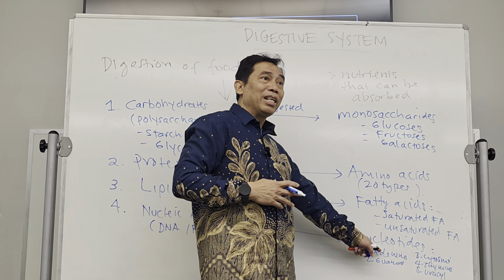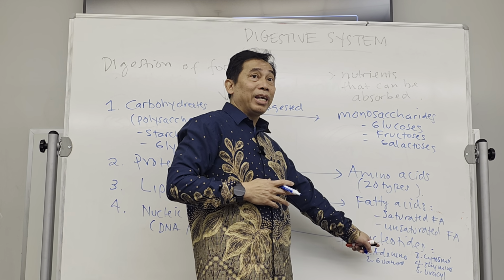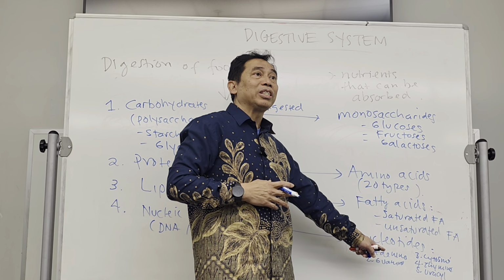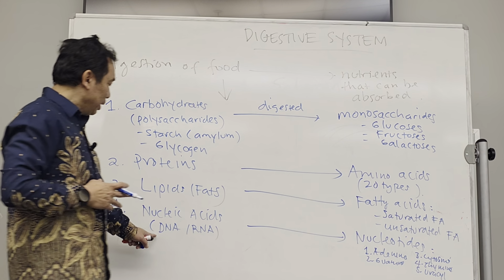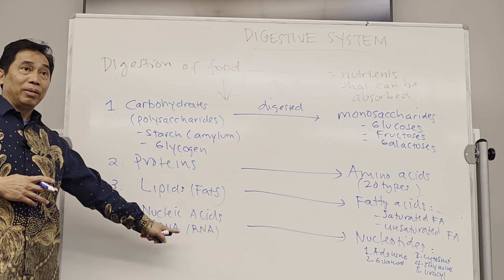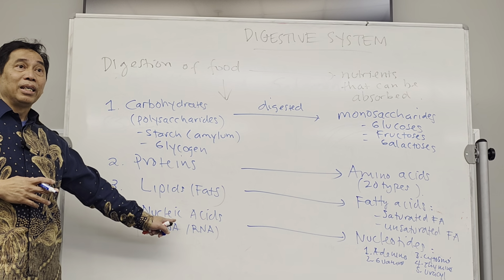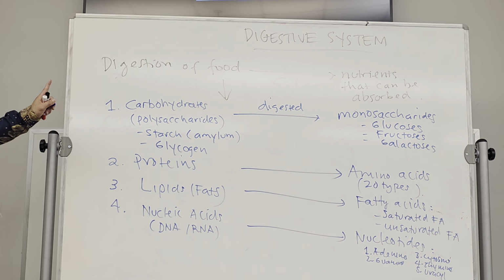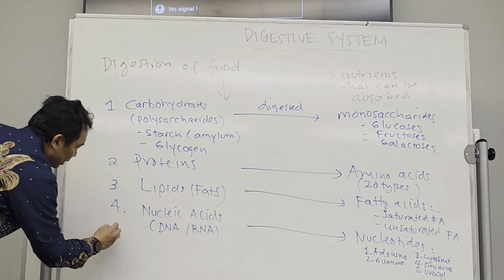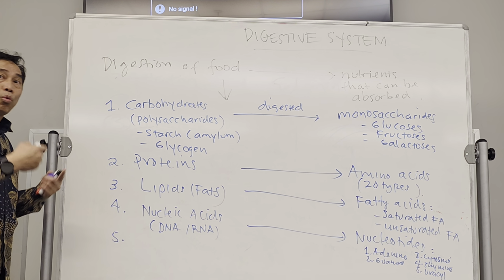Remember, our cell, the DNA will replicate. It requires a lot of nucleotide. Okay, so that nucleotide is coming from our food, which is from the DNA or RNA that we eat, which is present in the cell, in the plant or animal that we eat. So these are the four complex molecules that's usually present in our food, and they have to be digested in order to be absorbed. There are some other things that present in the food, and then also we need them,